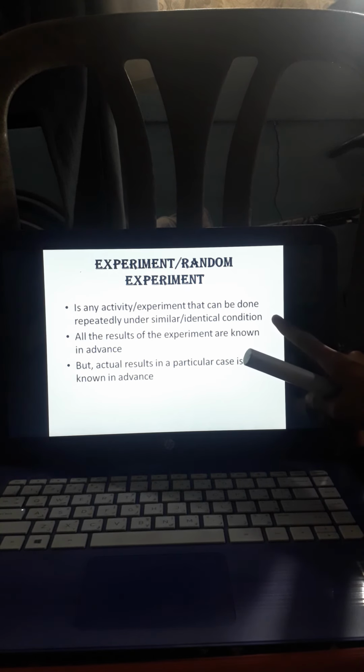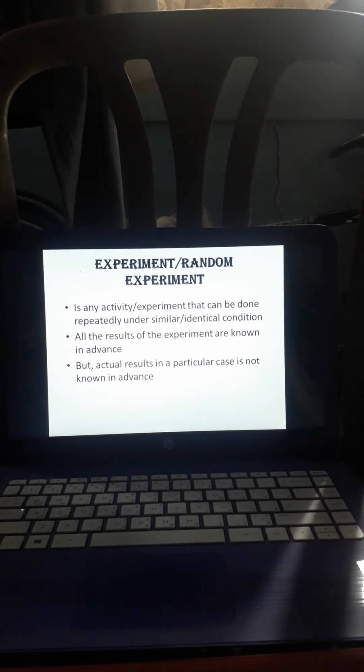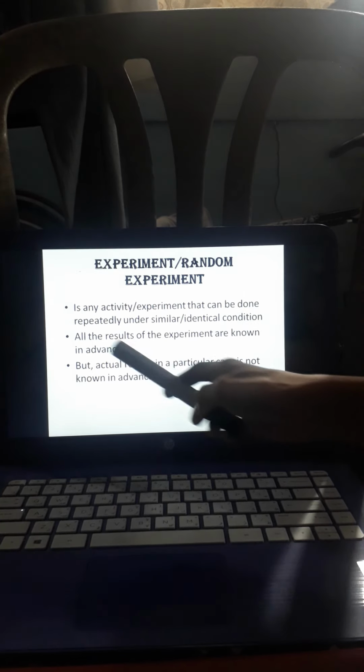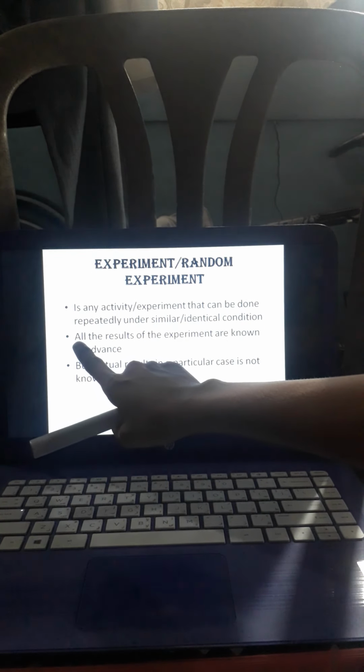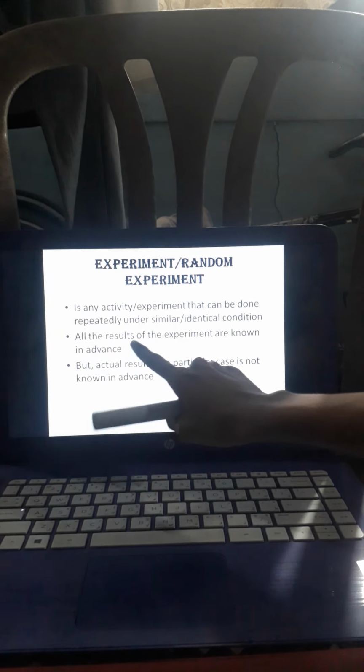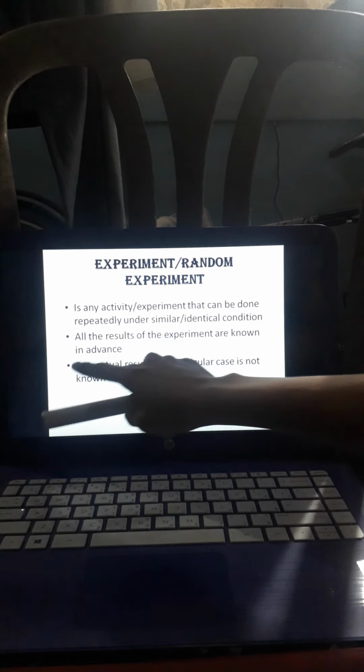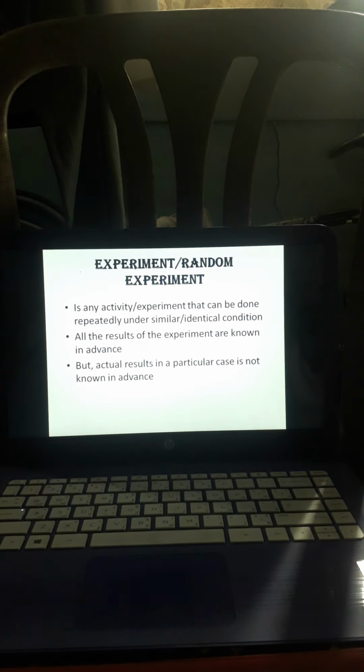Katulad na lang ng pagro-roll ng die. Pwede kapag ang gusto mong mahanap ay 2, kaso hindi lumabas yung 2 dun sa pagro-roll mo ng die, kaya kailangan mo siyang ulitin. Pwede siyang ulit-ulitin yung pagro-roll. Okay, then number 2, all the results of the experiment are known in advance. So, ibig sabihin po niyan, alam mo na kung ano yung magiging result. Alam mo talaga yung kalalabasan.